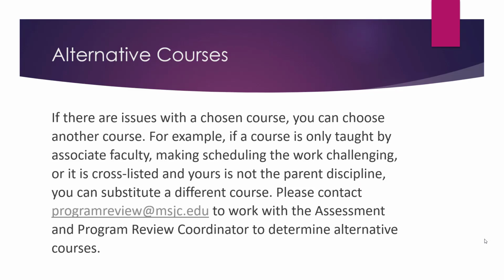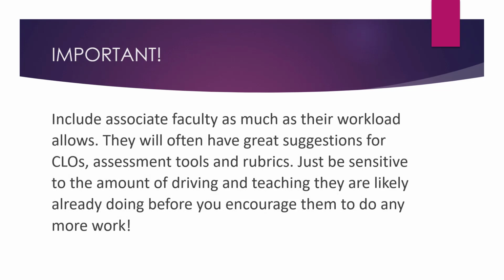If there are issues with a chosen course, you can choose another course. For example, if a course is only taught by associate faculty, making scheduling the work challenging, or it is cross-listed and yours is not the parent discipline, you can substitute a different course. Please contact Program Review at msjc.edu to work with the Assessment and Program Review Coordinator to determine alternative courses. Include associate faculty as much as their workload allows. They will often have great suggestions for CLOs, assessment tools, and rubrics. Just be sensitive to the amount of driving and teaching they are likely already doing before you encourage them to do any more work.